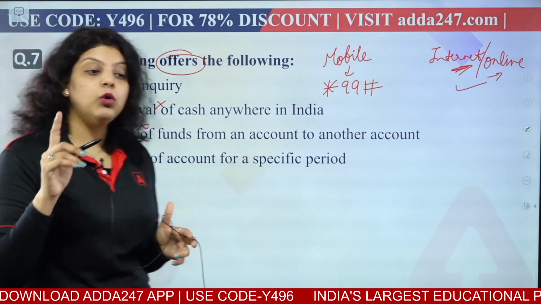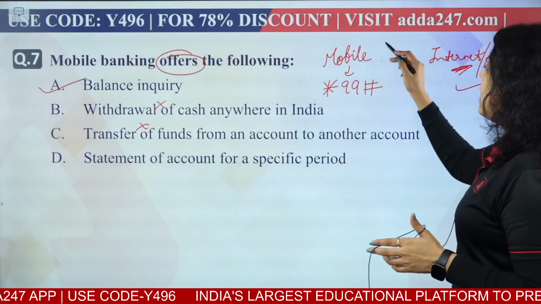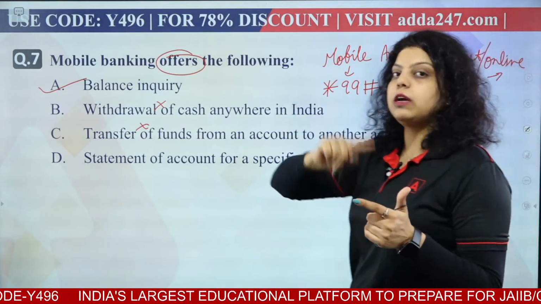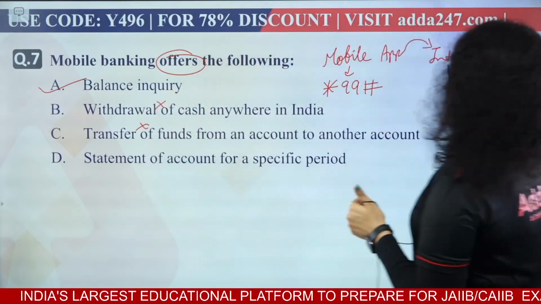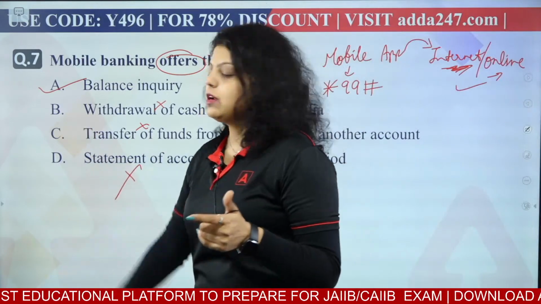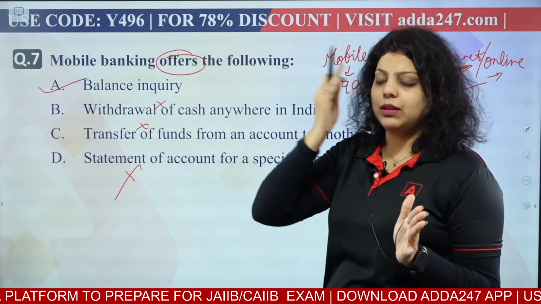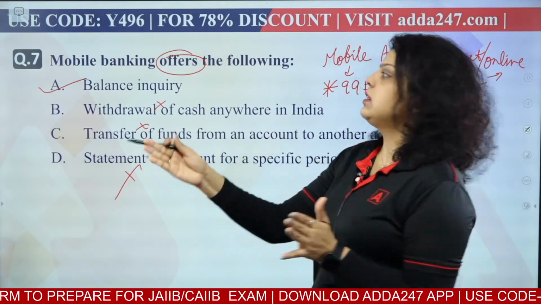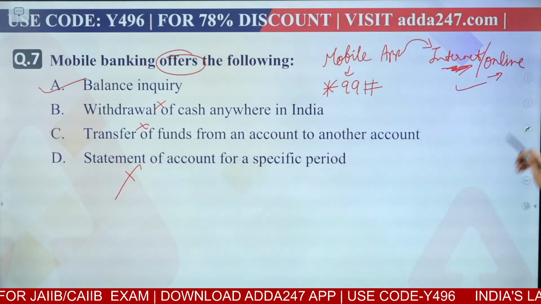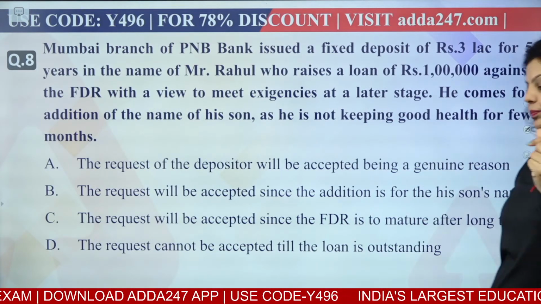Now, those who are saying mobile banking will be used to transfer money, that is not mobile banking. If you are using a mobile application, then you are using internet banking. You are using a mobile application to transfer money, and to transfer money you need an internet connection. So that is your internet banking. So not transfer, not statements. What you can do is balance inquiry. You can check the last 10 transactions in mobile banking, but not the whole statement. Okay. Now, next. This is a question regarding your case study.